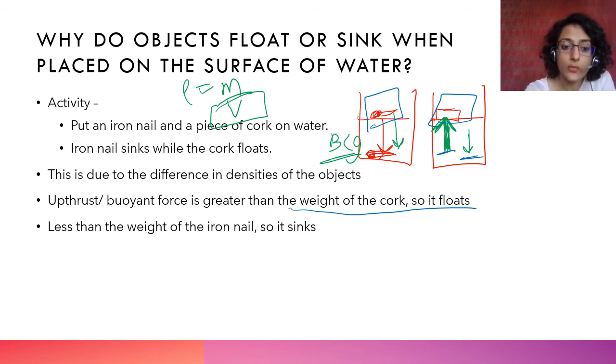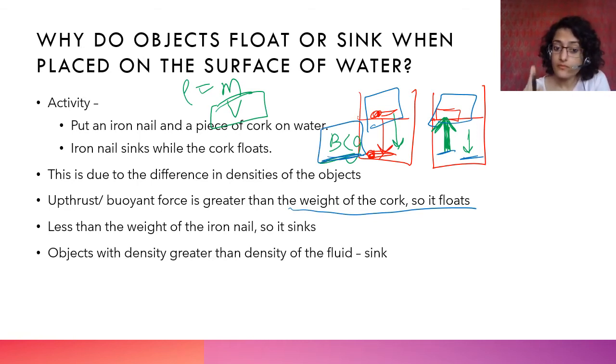As I told you, this is greater than the weight of the cork, so it floats. And upthrust or buoyant force is less than the weight of the object, like I told you here, therefore it sinks. But it is also dependent on the density. The density of the iron nail is greater than the density of the water. Water के density से iron nail का density is higher, therefore it will sink. And cork का जो density है is lower than the density of the water, therefore it will float. And density पे buoyant force dependent होता है. ठीक है?